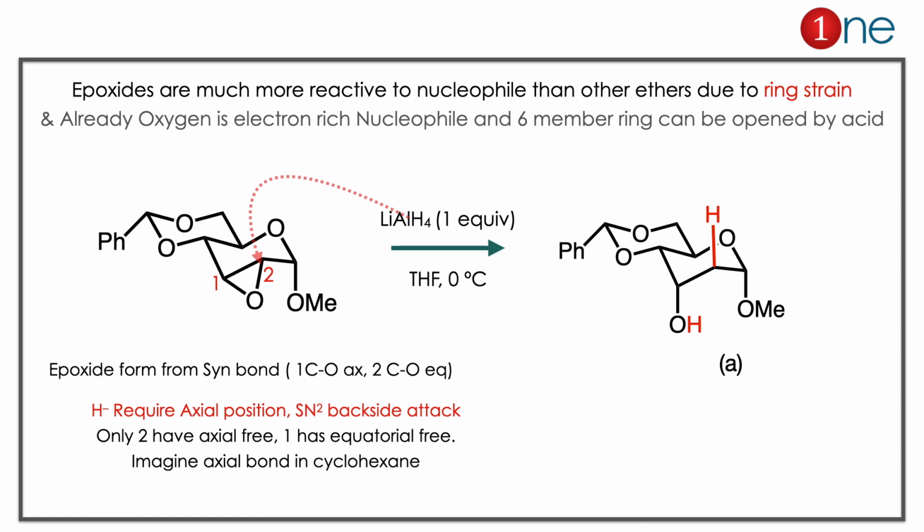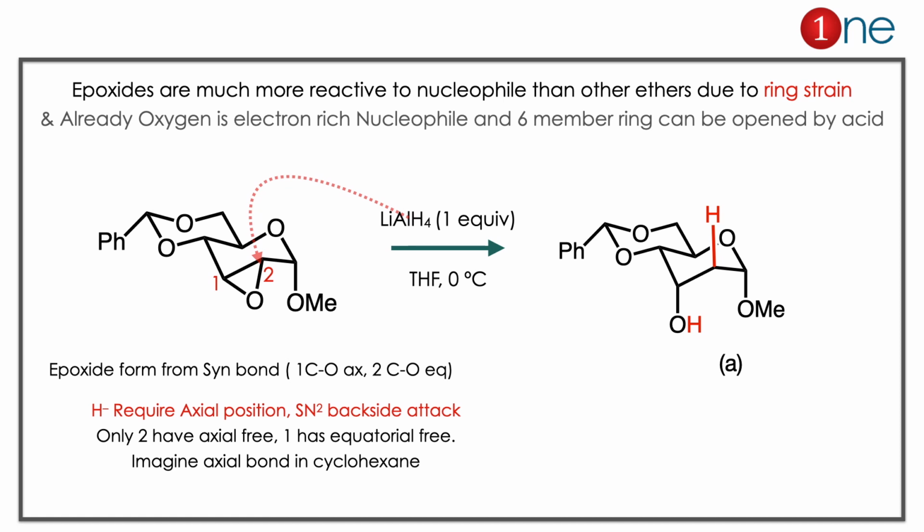Here the epoxide is formed in the syn fashion. So you have to have the axial position free for H- attack or nucleophilic attack. So 1 or 2 may have the position, but only 2 has the axial position free. So with H- attack at the axial position, you get the desired product, which is A. The epoxy ring is open.